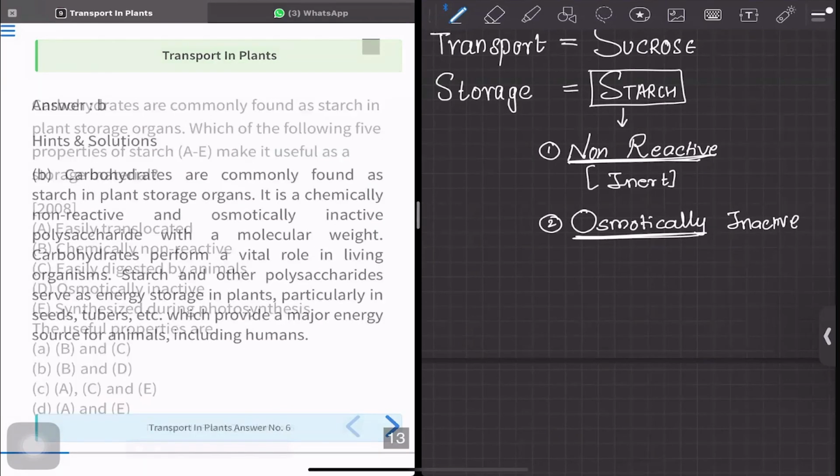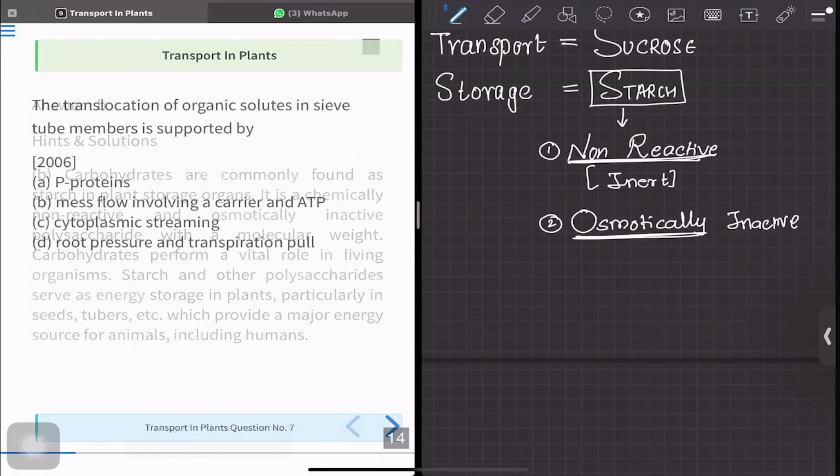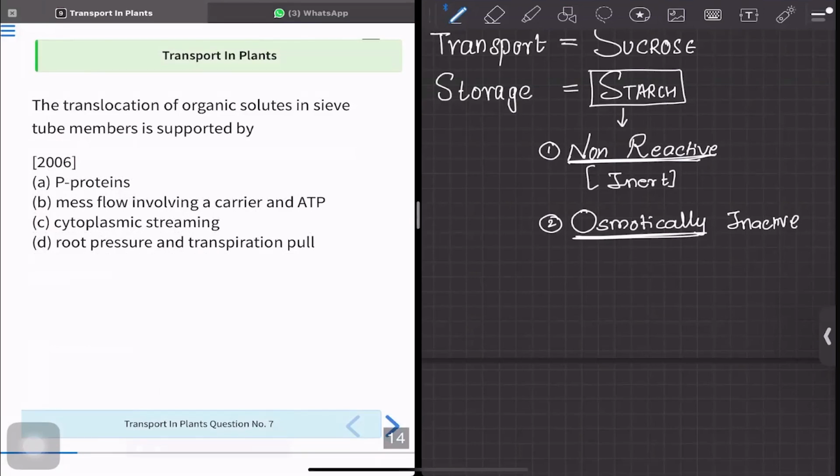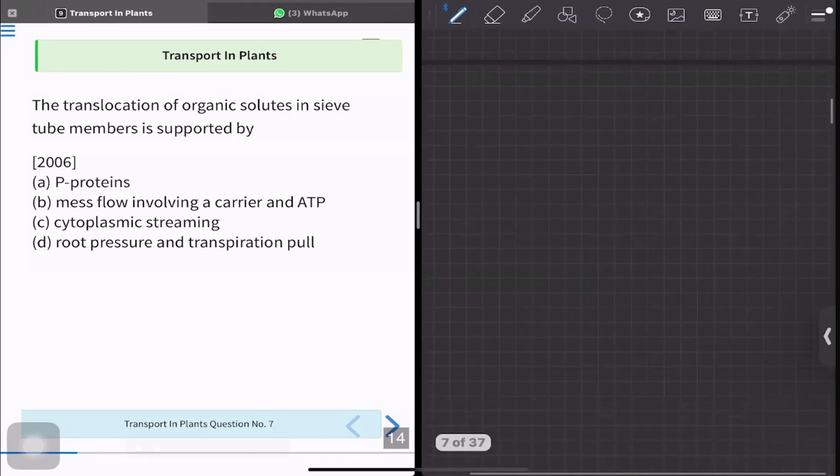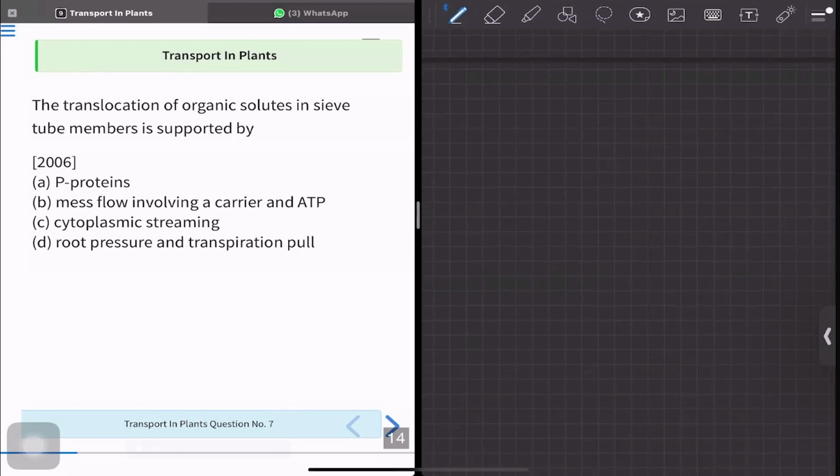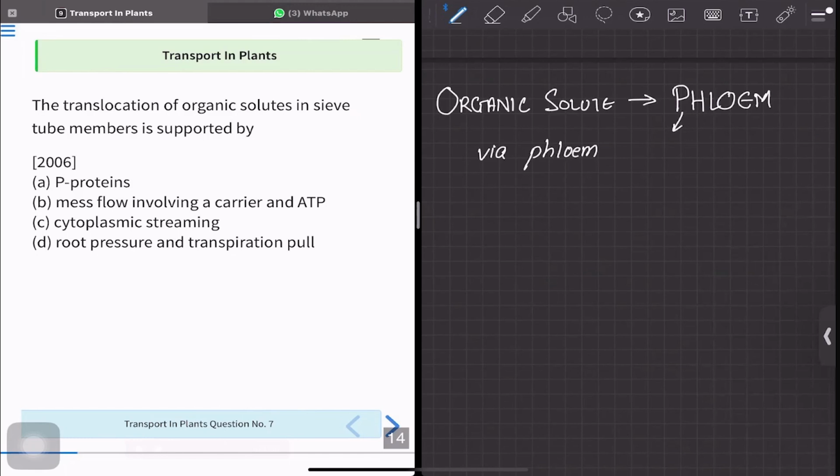Let's move to question number 7. In question number 7, it is asked: the translocation of organic solutes in sieve tube members is supported by. Okay. So the transport of organic solutes is by phloem via the phloem sap.